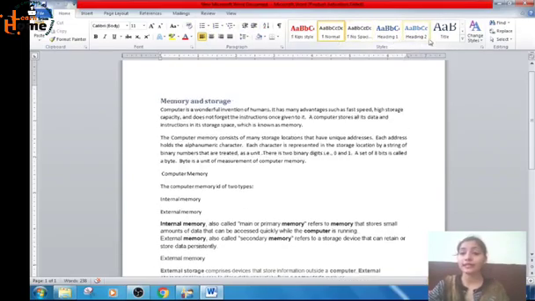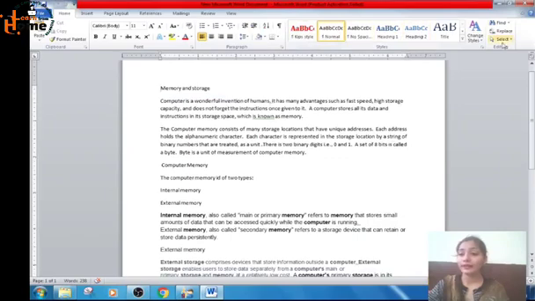This is the styles group, and this is the editing group. These are all the different groups in the home tab. All the commands of these groups can be used to format your document. First of all, let's start with changing the text size, font size.